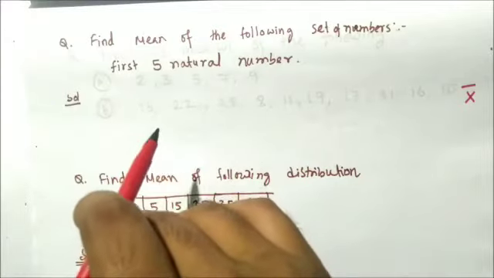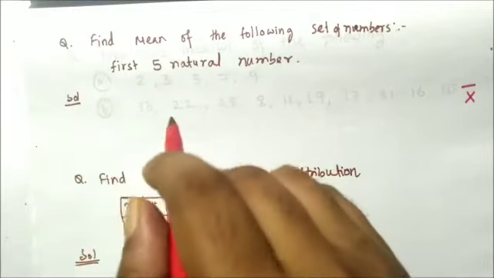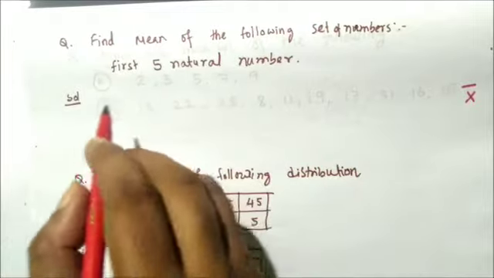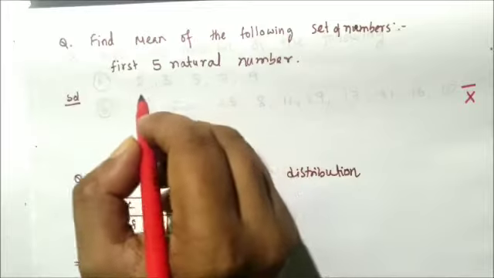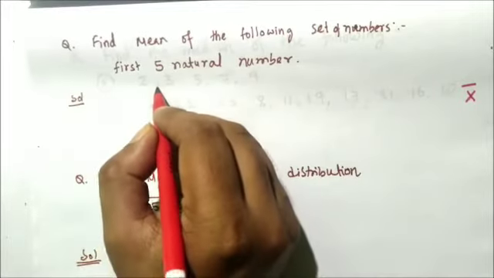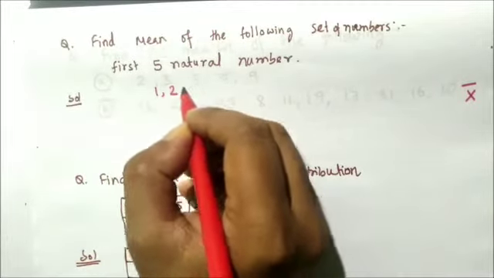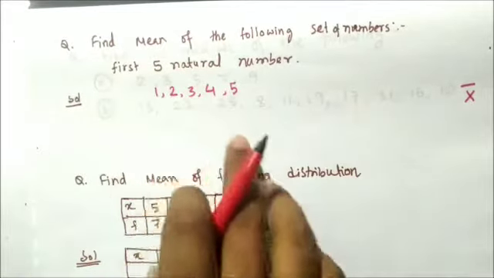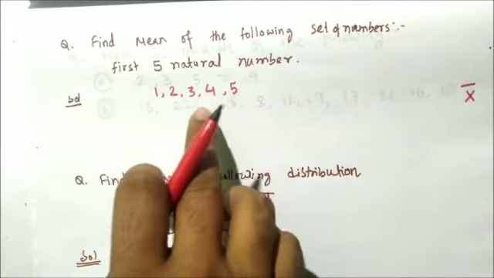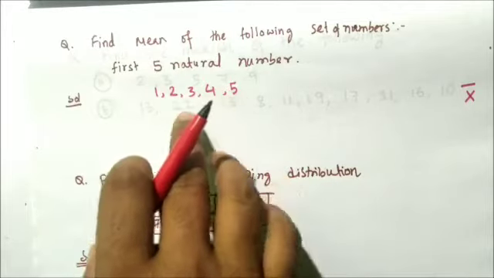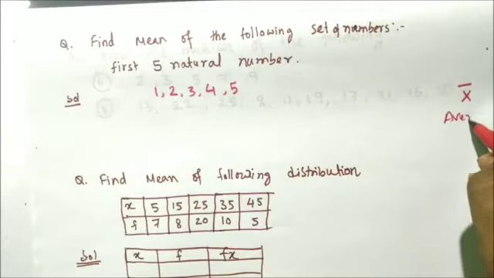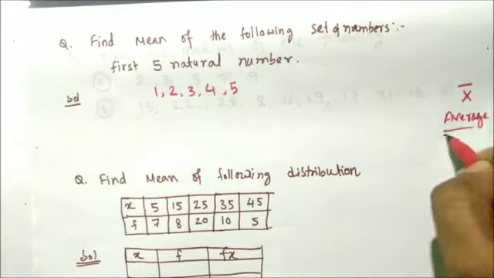Finding the mean is very easy, so no need to worry. Just list all the numbers, the first 5 natural numbers. That means 1, 2, 3, 4 and 5. These are the 5 natural numbers, and we are going to find the mean of these 5 numbers. Mean means average.